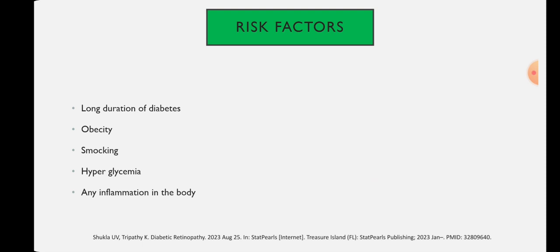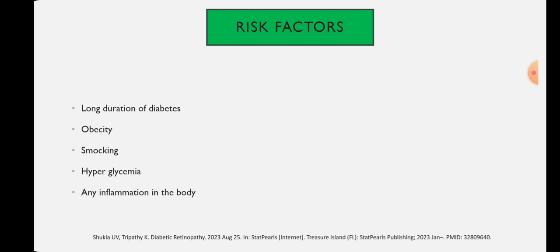Okay, so let's discuss some of the risk factors for who is more prone to diabetic retinopathy. First and foremost, someone with a very long duration of diabetes mellitus is more prone to diabetic retinopathy. Second, type 2 diabetes mellitus patients are seen to be more prone to diabetic retinopathy. Obesity and hyperlipidemia can also lead to diabetic retinopathy.